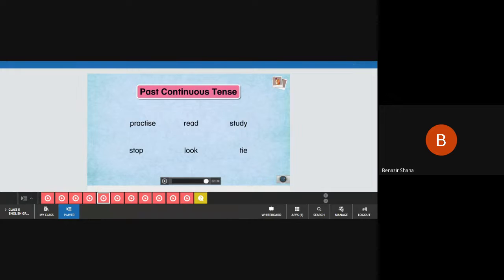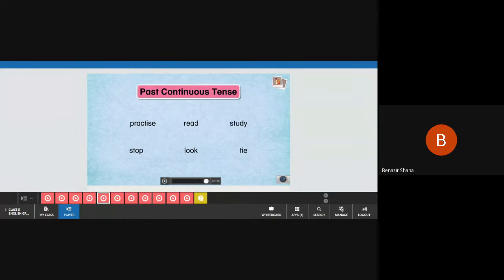Okay. Look, can you say me a sentence using this look? You can use plural subject or singular subject as per your wish. Start with look. Okay, ma'am. He looked at the book.